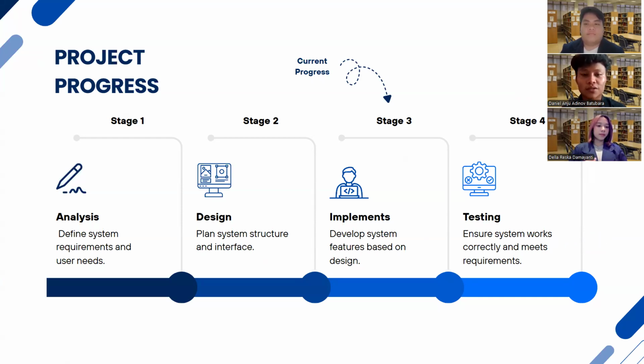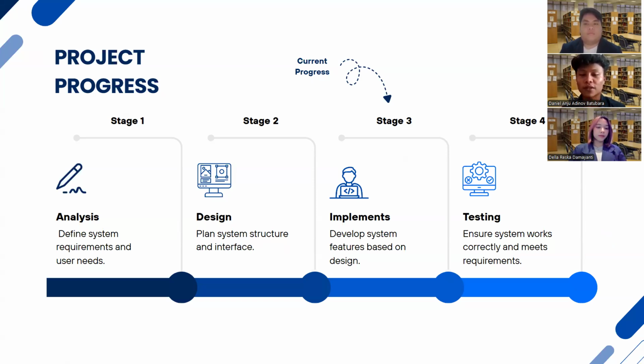Currently, we are in stage 3, implementation. In this phase, we are developing the system features based on the wireframe and design that have been created. We focus on building the core functionalities so the system can run properly. Moving forward, we plan to further improve and expand this project, especially by enhancing the back-end system, achieving better performance, scalability, and data management.